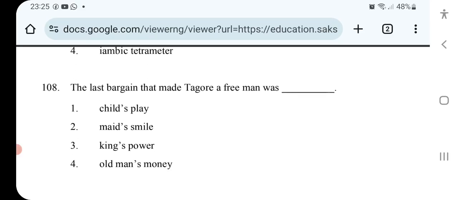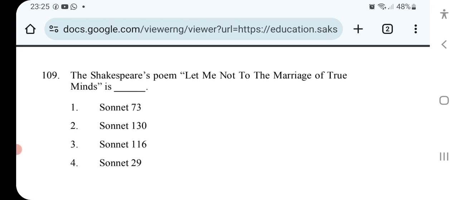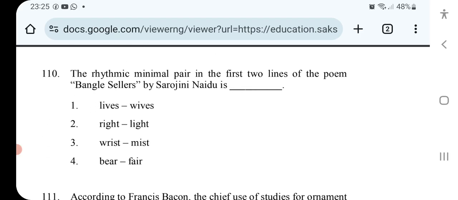The last bar gang that made Tagore a free man was. Shakespeare's poem Let Me Not to the Marriage of True Minds. The rhythmic minimal pair in the first two lines of the poem Bengal Sellers by Sarojini Naidu is.